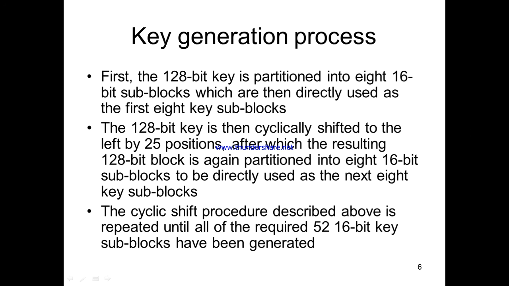And for the remaining, what we are doing is we are going to perform a cyclic shift, that is a circular shift, a circular left shift by 25 positions. And again we are going to divide into 8 parts. Okay. So after shifting the 128-bit block, we will again divide that into 16-bit subblocks. Okay. So like this we proceed until we generate the total 52